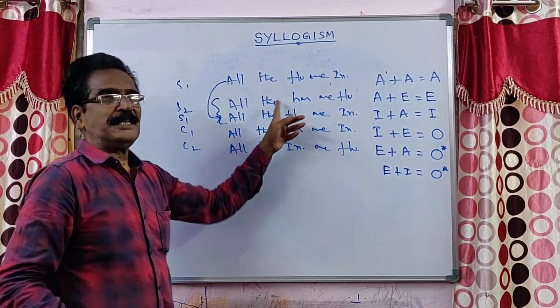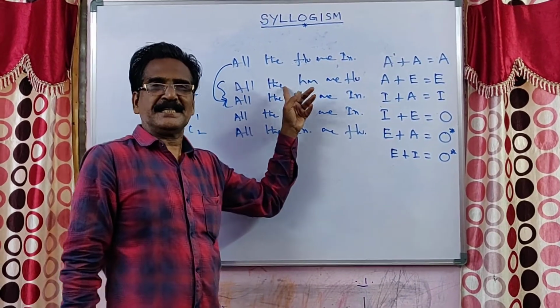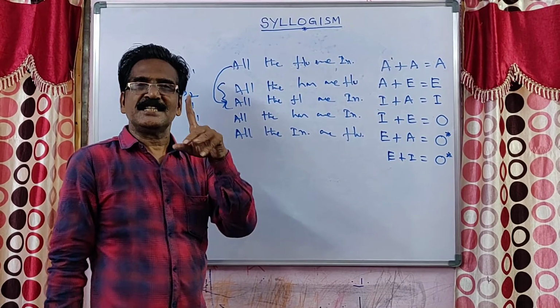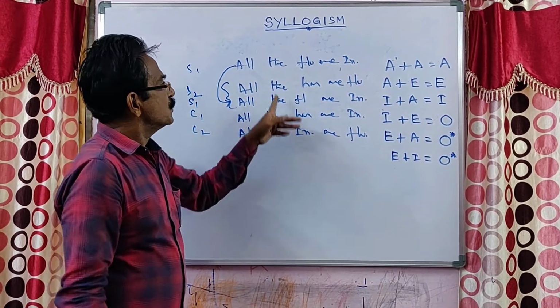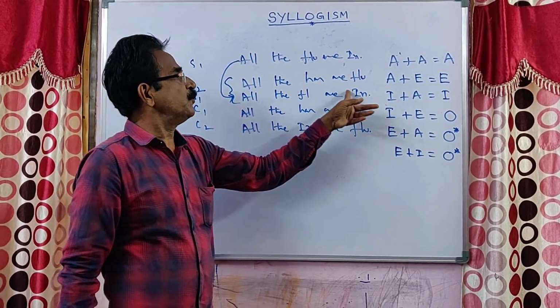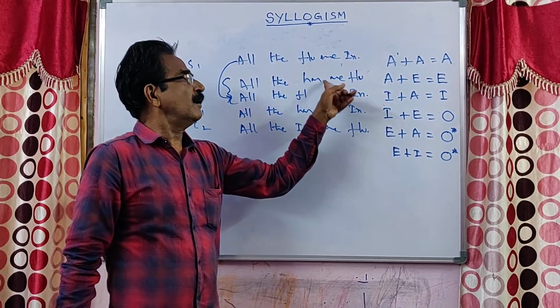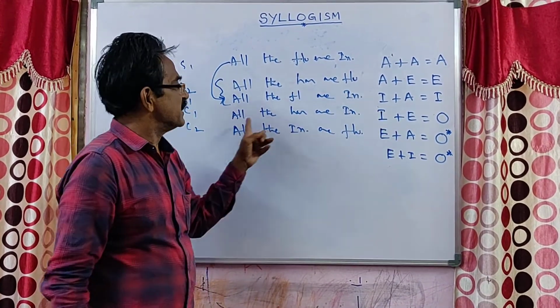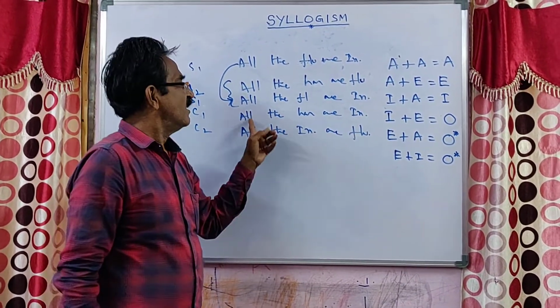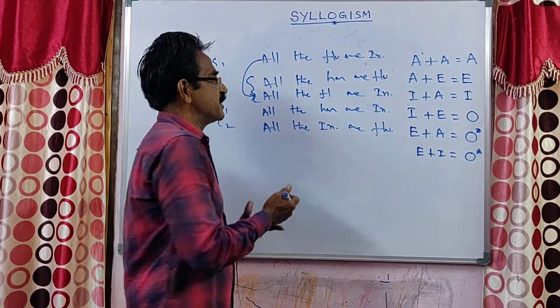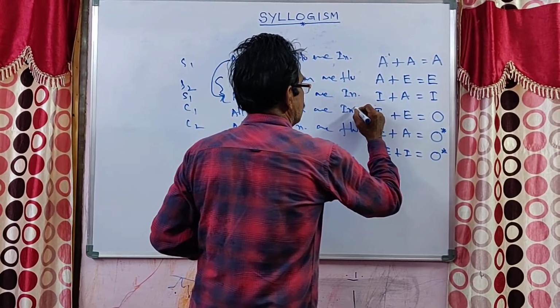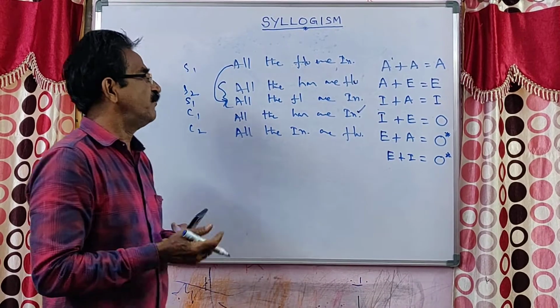See, this is A plus A. For A plus A, what is the conclusion? A. So, all the harmoniums are instruments. See, the first conclusion is that one. All the harmoniums are instruments. So the first conclusion follows.